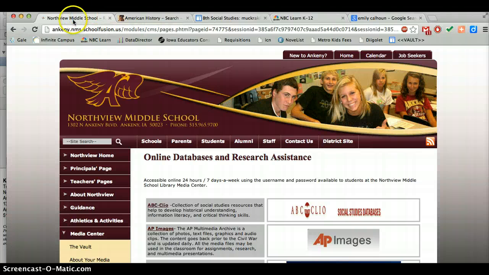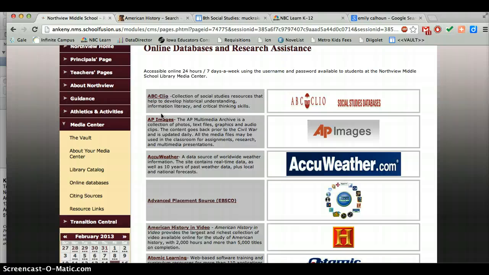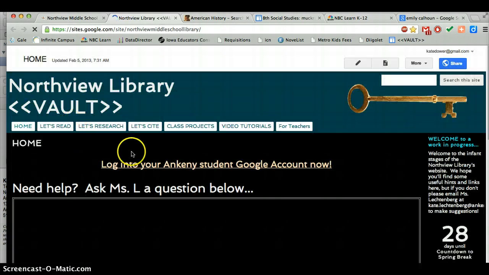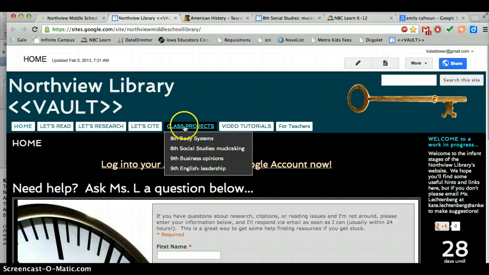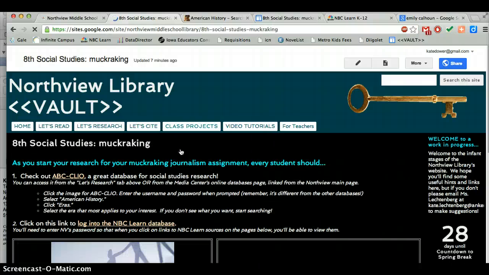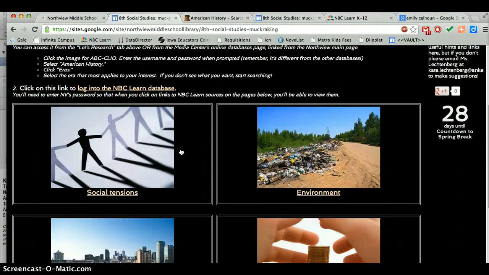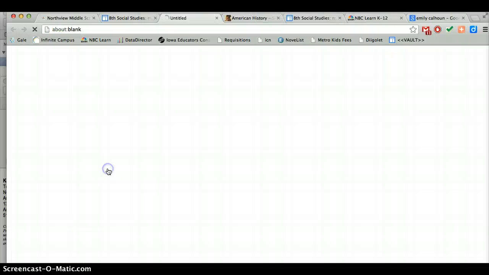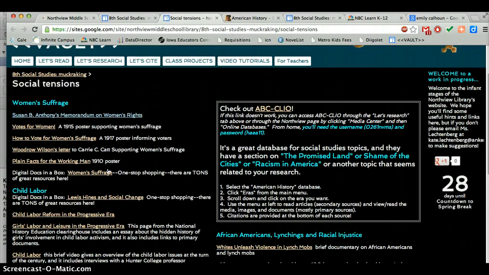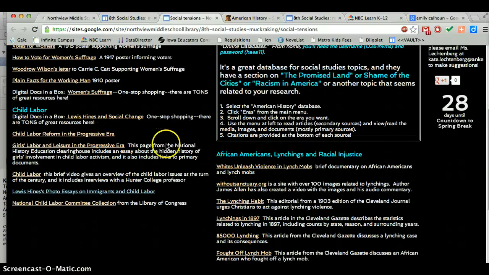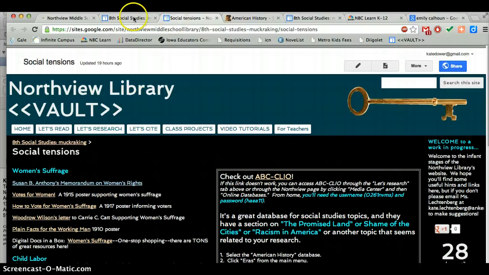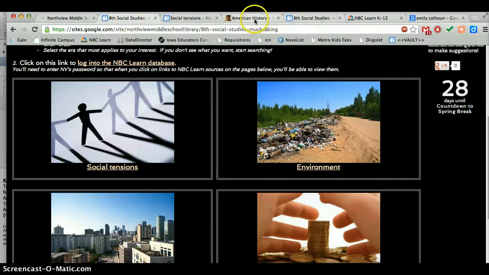So if you go to middle school, go back to the Northview main page, and if you click on the vault, this is a site where I'm keeping class resources, and you can go to class projects and 8th grade social studies muckraking, and I do have lots of links here for different topics as well. So you could click on the category that you have here, and you can start poking in on other resources as well. But today the main focus is going to be ABC-Clio.